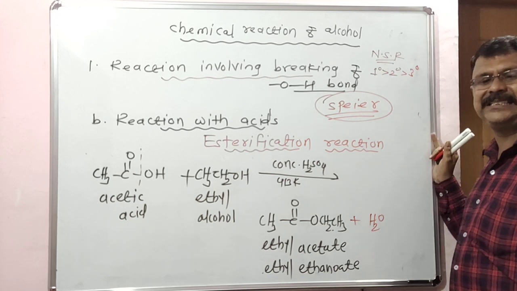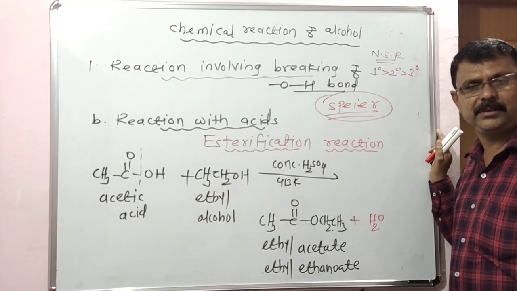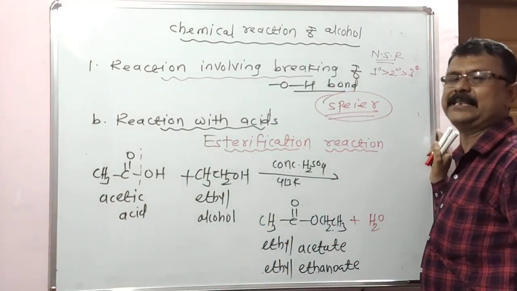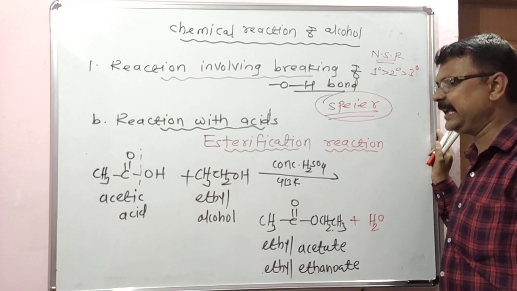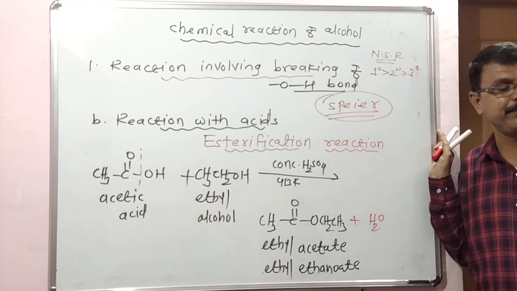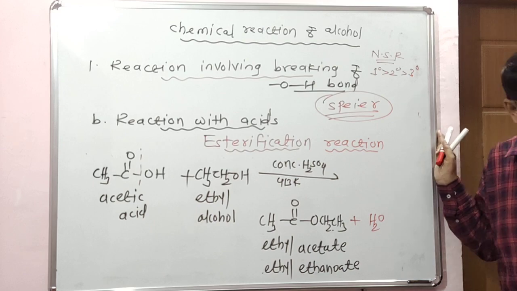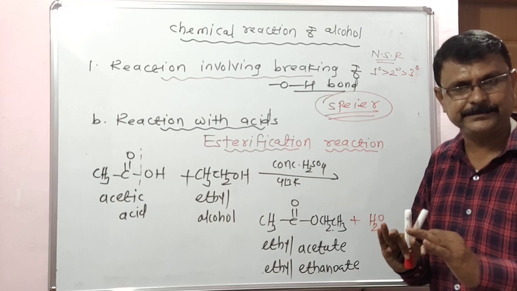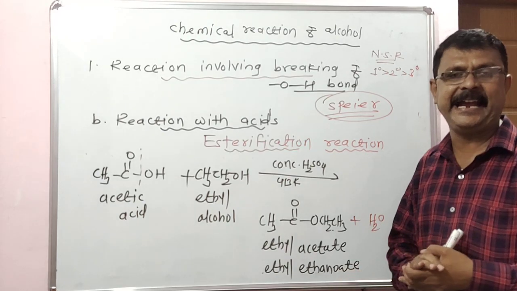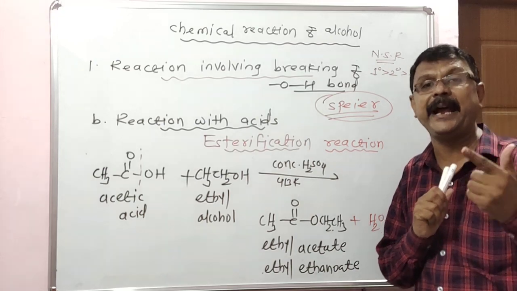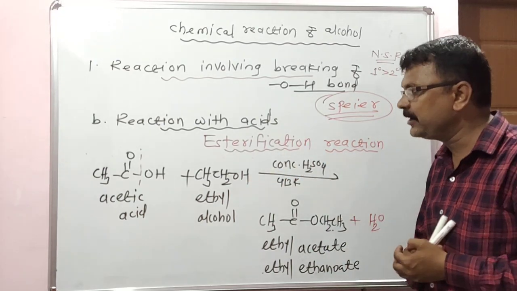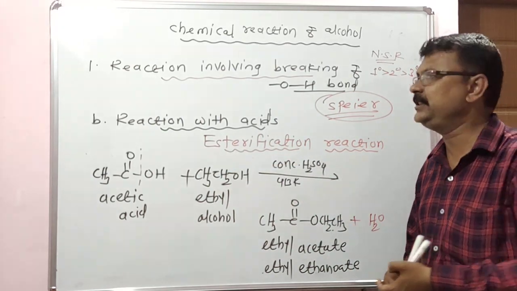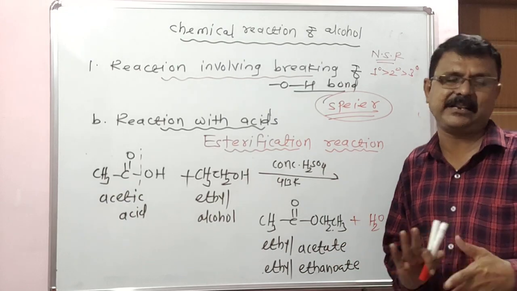Next, in this reaction, the water removed is the OH group from the acetic acid and the hydrogen atom from the alcohol. The isotopic tracer technique indicates that the hydrogen atom is removed from the alcohol and the OH group is removed from the carboxylic acid. What is this? This is the esterification reaction.